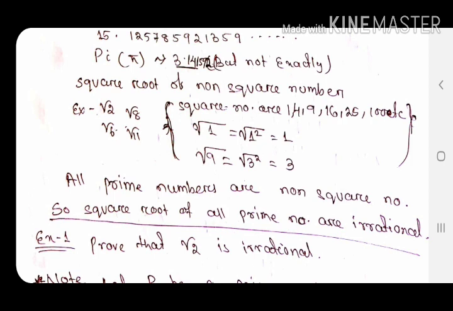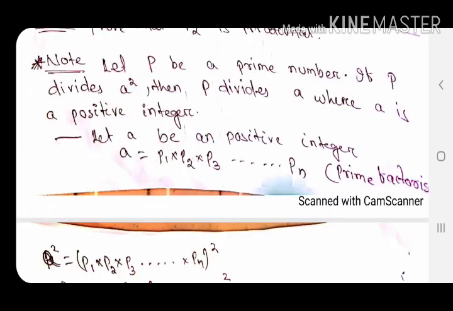So all these are irrational numbers, and we have to prove it. The square root of every prime number is irrational. It is a very important question from this chapter. Before proving it, we should know some basic concepts which will help us when we prove that square roots of prime numbers are irrational. For example, here we will prove root 2 is irrational. So before that we should know the basic concept.